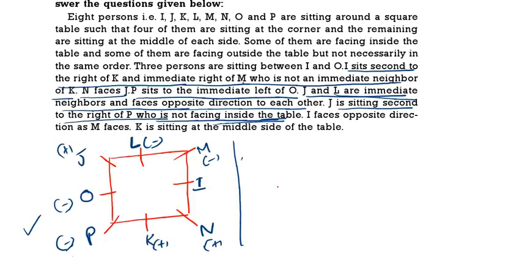Now J is sitting second to the right of P. I faces the opposite direction as M, so I is plus because M is minus. Then K is sitting in the middle of the table, so here we are taking K in the middle. So this is the total puzzle we are having. Now based on this we should answer the questions. See the first question.